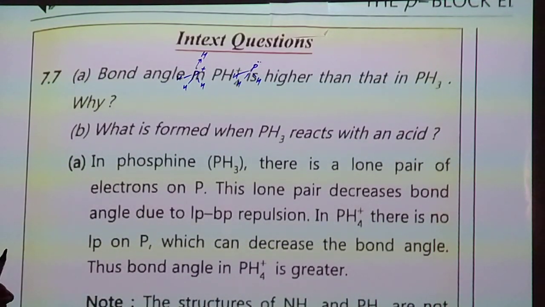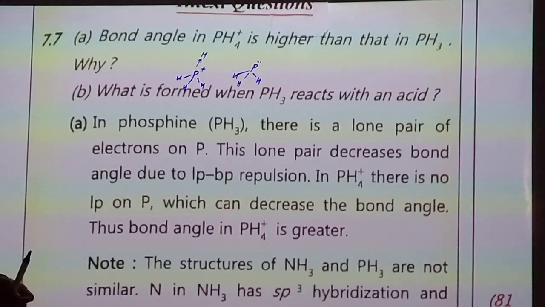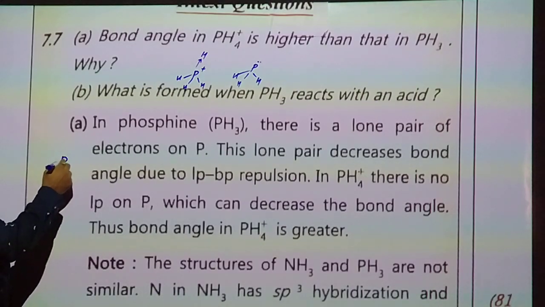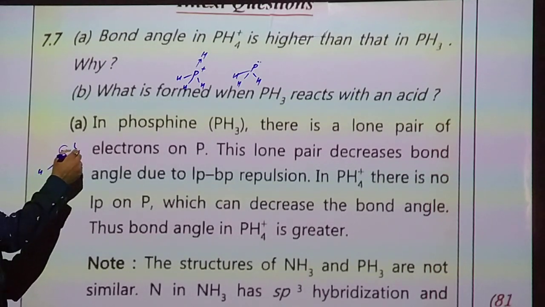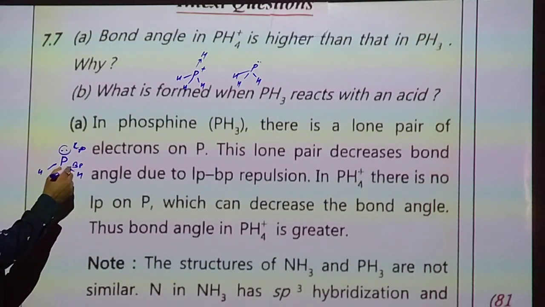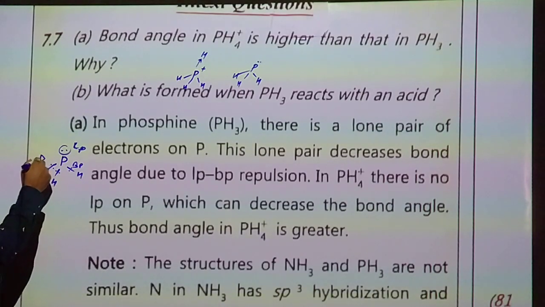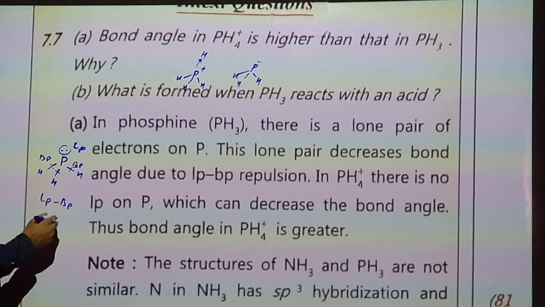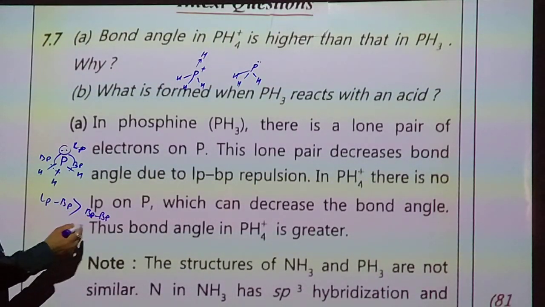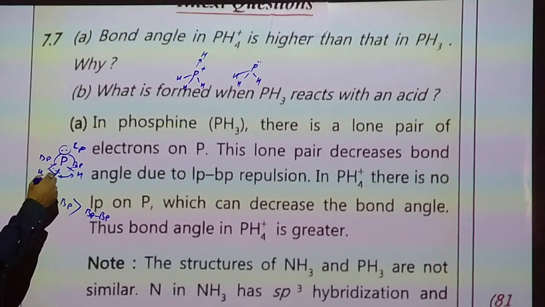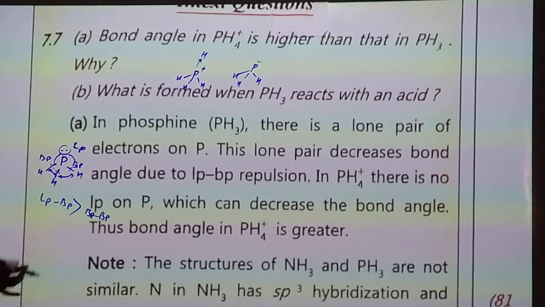Bond angle in PH4+, the phosphonium ion, is higher than that in PH3. Why? In phosphine, there is one lone pair of electrons on phosphorus: one lone pair and three bonding pairs. The repulsion between lone pair and bonding pair is more than between bonding pairs, so the bonds come close to each other.